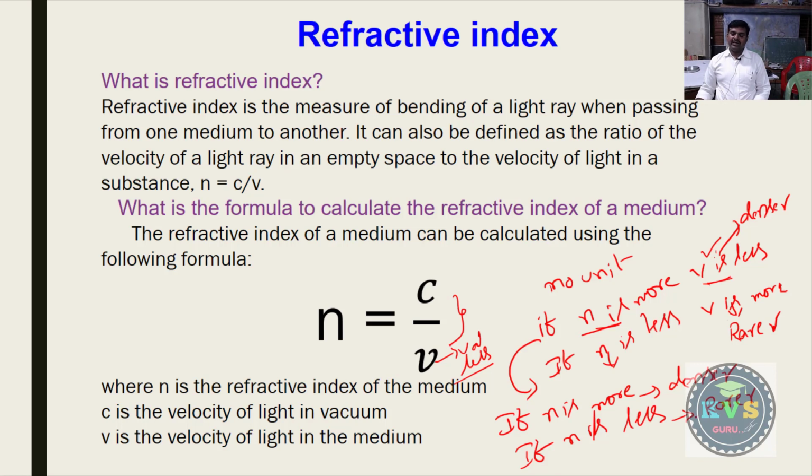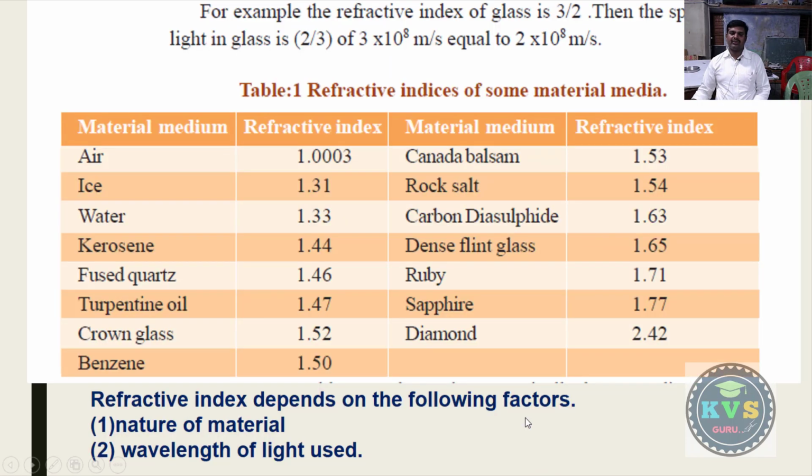Okay, so let us see the refractive index values of some materials. Here the refractive index of glass is given as 3/2. How will we get the velocity of light in glass? We know the formula of refractive index: N is equal to C by V. So C value is 3 into 10 to the power of 8, V we don't know, and the value of N is given as 3 by 2.